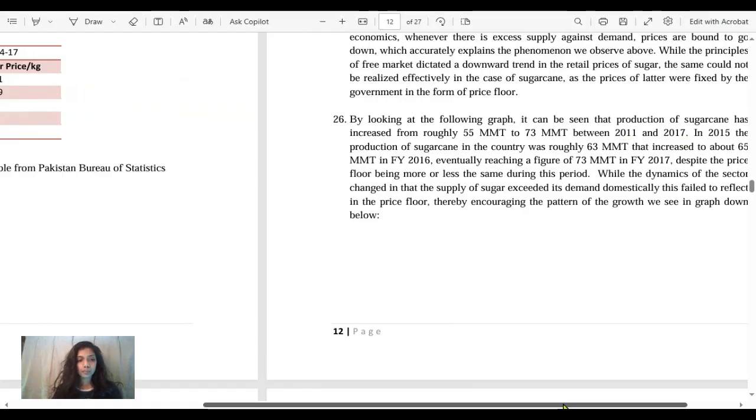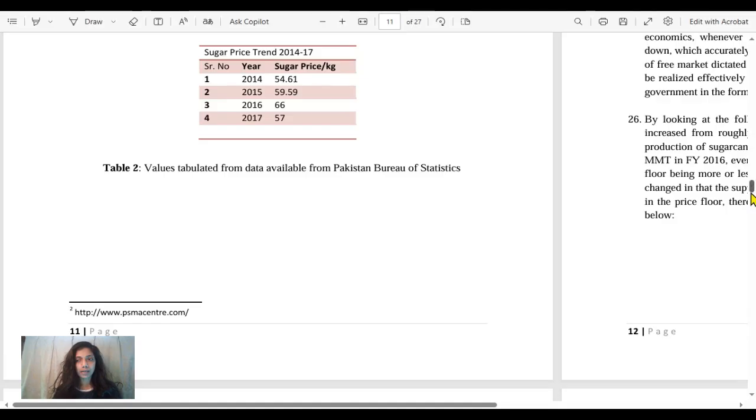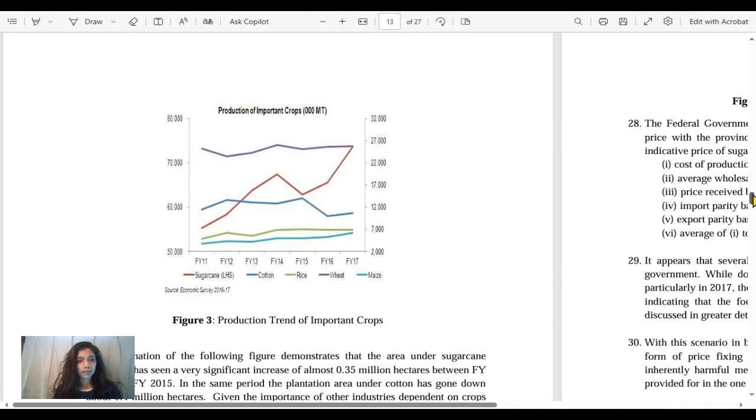So they're saying between fiscal year 2011 and 17, the production quantity began from 50,000, or 55,000, or 53,000, and then ultimately its production increased from 53,000 to 73,000. So that is around a difference of 10,000 million metric tons of sugar.